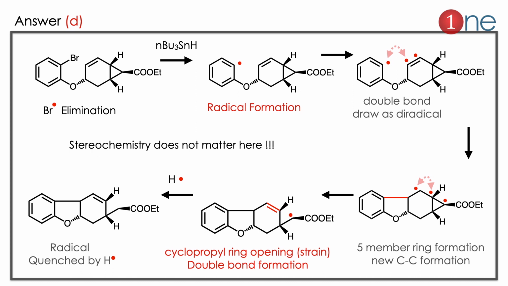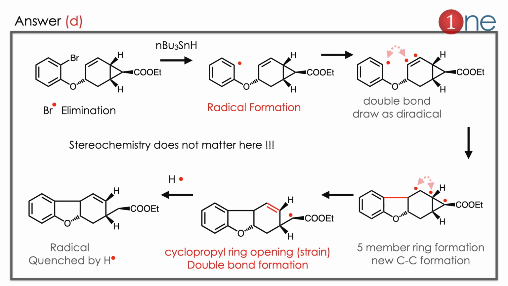The answer is D. Let us see how. The reagent we are using is tertiary butyl tin hydride, which is the radical initiator. This is a free radical reaction. So bromine leaves, radical formation occurs. Then the double bond we rewrite as a radical. So the bond formed from 2 electrons, we write as a diradical. So the diradical forms the 5-member ring in the next step. So the 5-member ring forms. Then the newly formed radical has to be quenched.